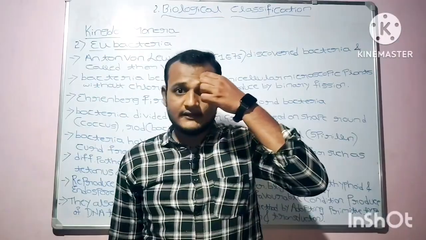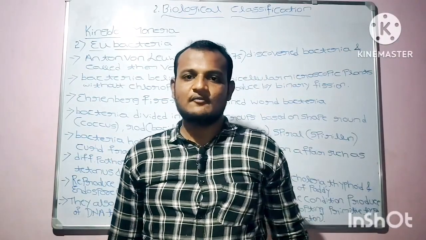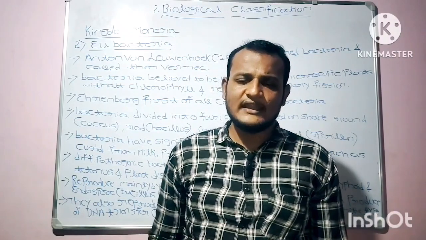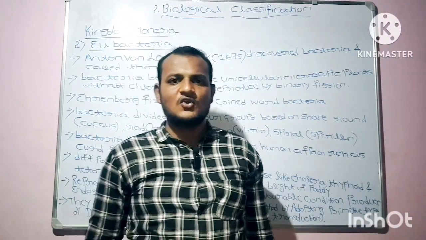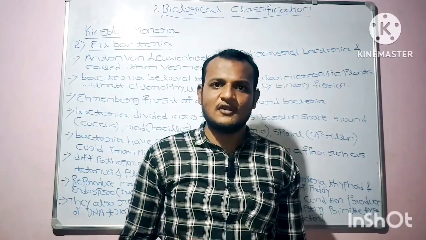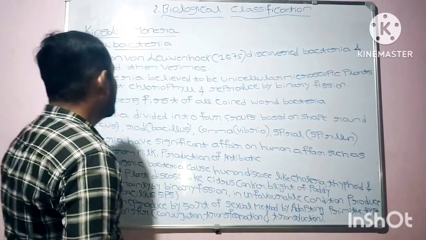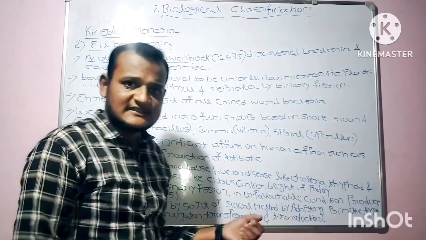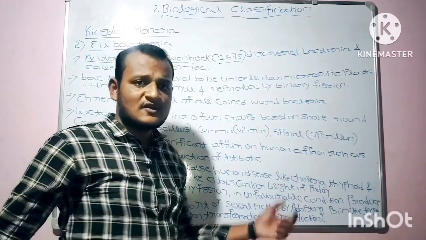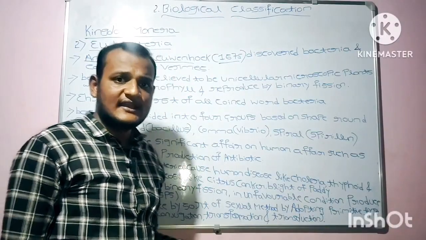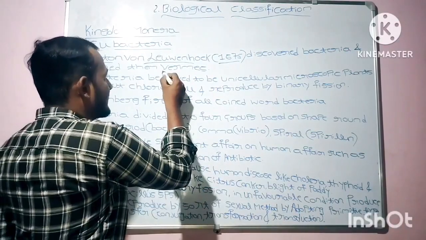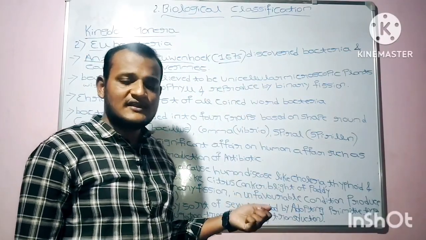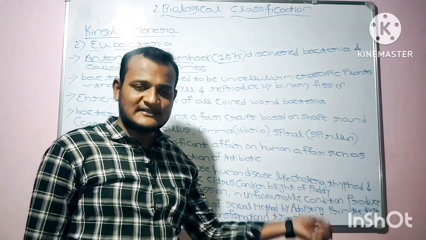Okay. Now moving to the second group of kingdom Monera, that is Eubacteria. Anton van Leeuwenhoek is the one who discovered the bacteria, and he called them worms. In the year 1675, Anton van Leeuwenhoek discovered the bacteria and called them worms.